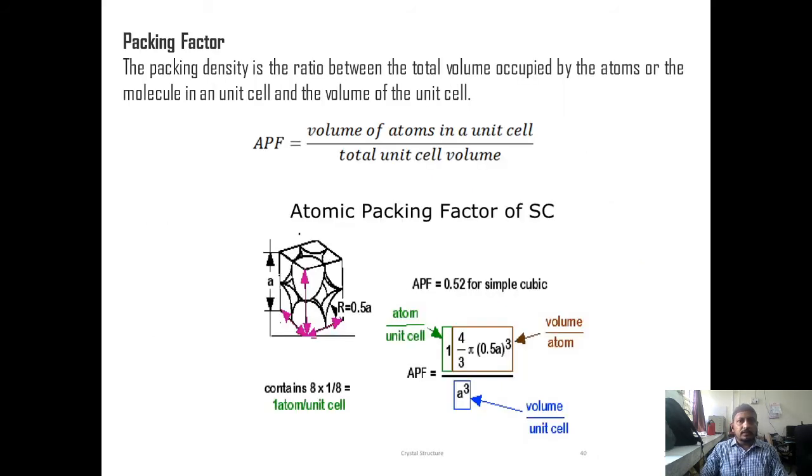Atomic packing factor is defined as the ratio of the volume of the atoms in the unit cell to the total volume of the unit cell, so it is a fraction. In the simple cubic unit cell, the volume of the unit cell is a cubed, and the volume of the atom in the unit cell is 4/3 pi r cubed.